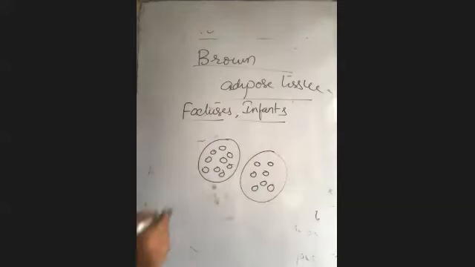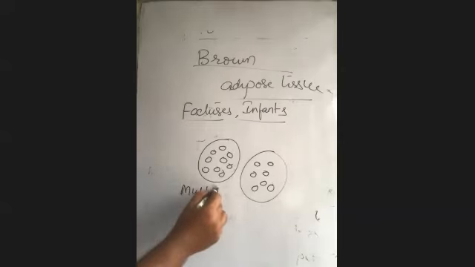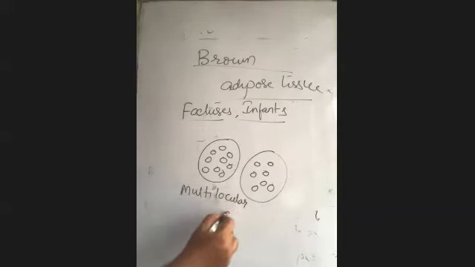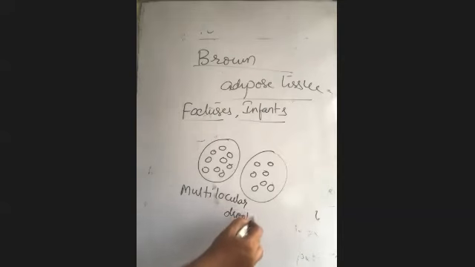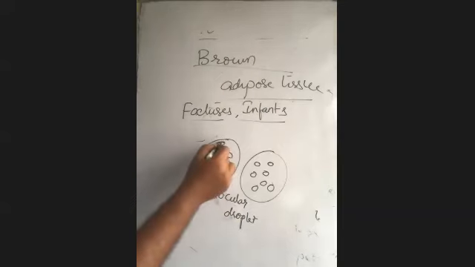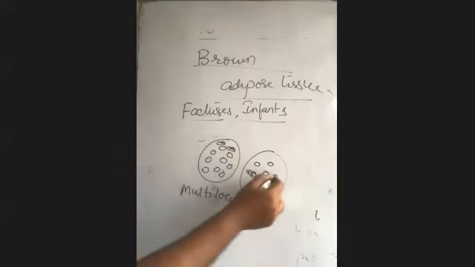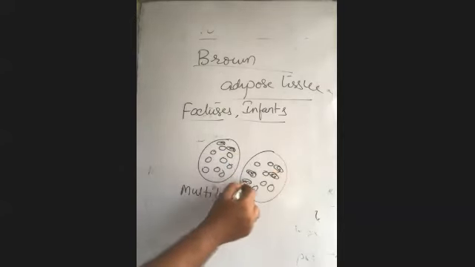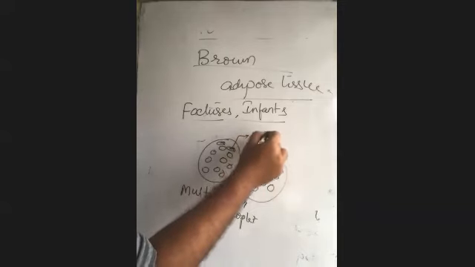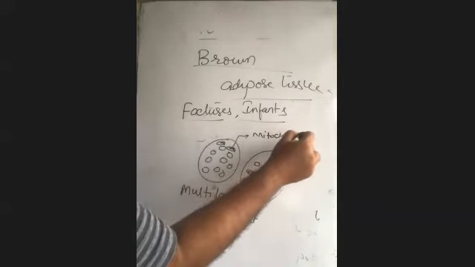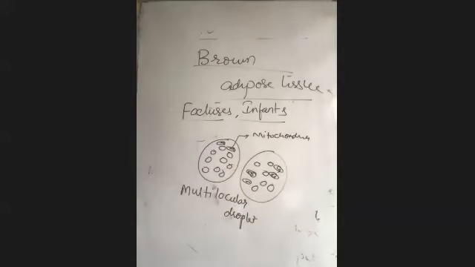Here we term it as multilocular lipid droplet. Multilocular lipid droplet with a large number of mitochondria. Numerous mitochondria are present here, that is to provide the energy. Active cells these are, with a large number of mitochondria. How are they helpful for the newborn baby? That we'll discuss, but you see the nature first. So this brown fat is metabolically active and it is going to generate heat.